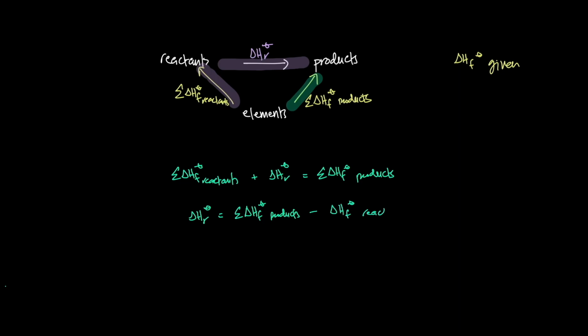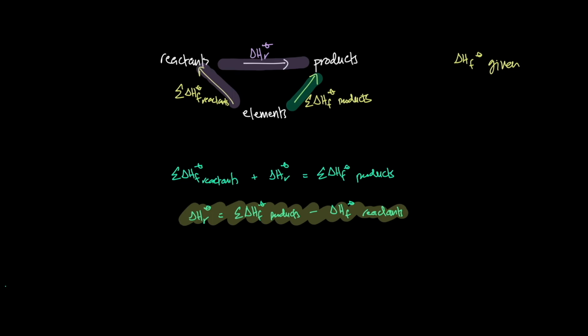Okay, and this is going to be a very, very useful formula for MCQs. If they've given you formation enthalpies in an MCQ question, okay, it's simply the formation of products. For any given reaction, the enthalpy change is simply formation of products minus the formation of the reactants. Okay, and we see this example here as well.